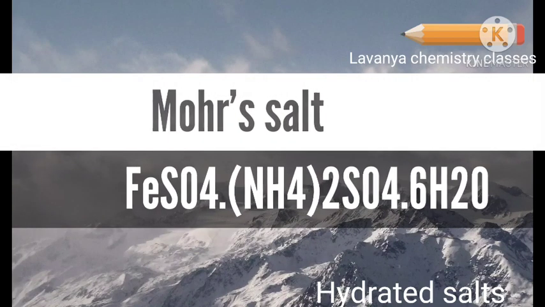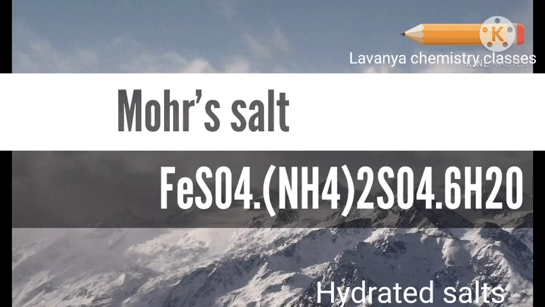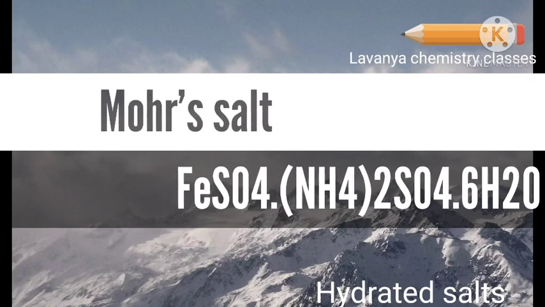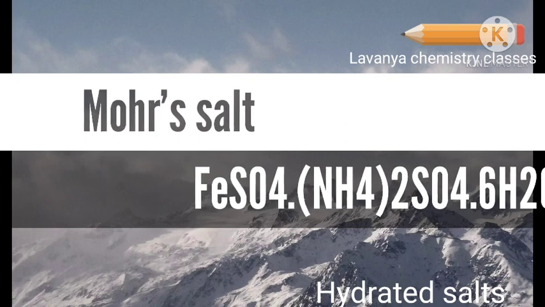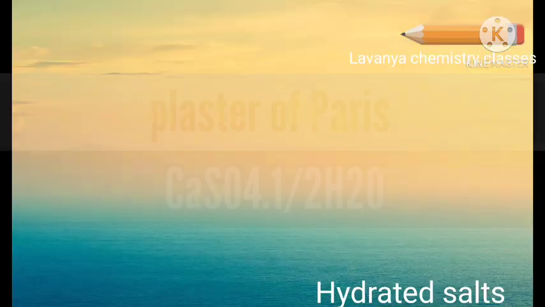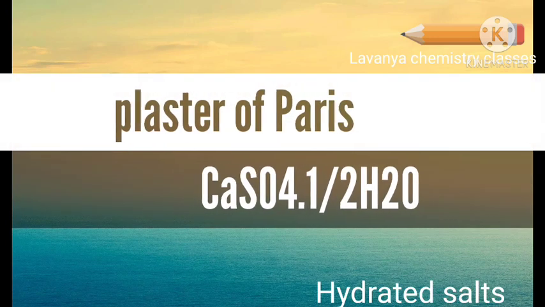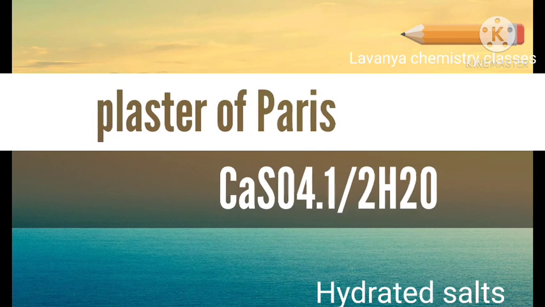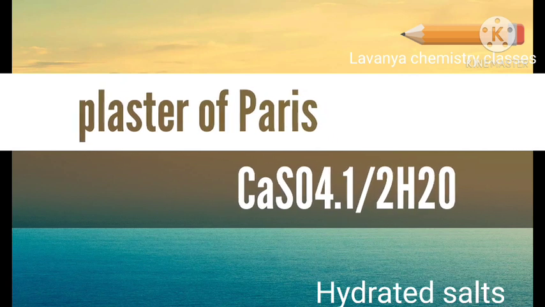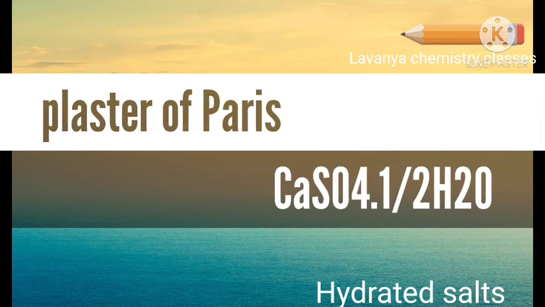The formula of Mohr's salt is FeSO4·(NH4)2SO4·6H2O. And next one is plaster of Paris. The hydrated salt is CaSO4·½H2O, also called calcium sulfate hemihydrate.